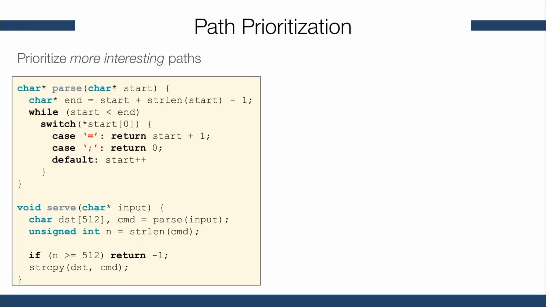We consider a path more interesting than another path if the first one carries on taint information and the second doesn't. Let's see an example of this. Let's assume here that the variable input contains data from the user, and let's assume that it's tainted. As you can see, the variable input is passed to the function parse, which contains a loop. Now, in this case, this loop might have, in theory, an infinite number of paths, but if you see, only a subset of them lead the taint out of the function. In this case, we consider these paths more interesting than the other paths, and we prioritize them.